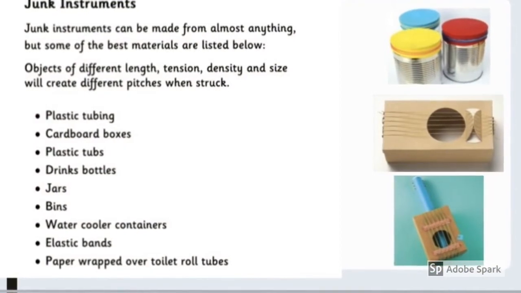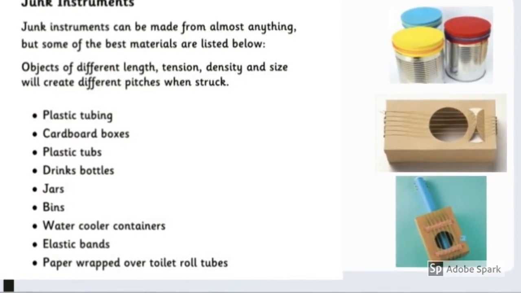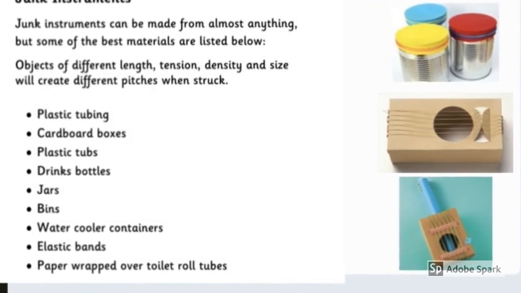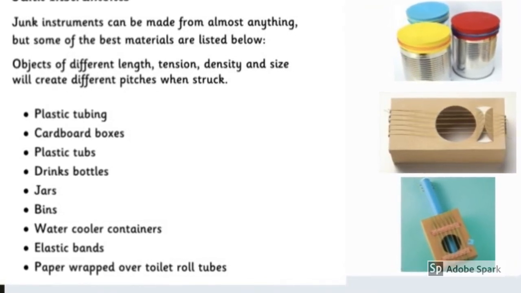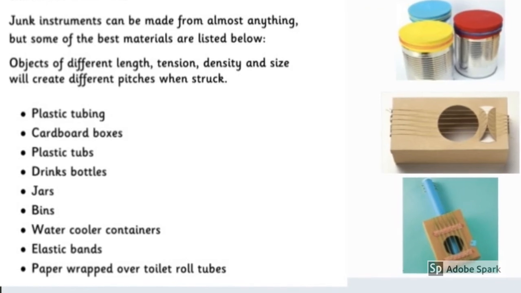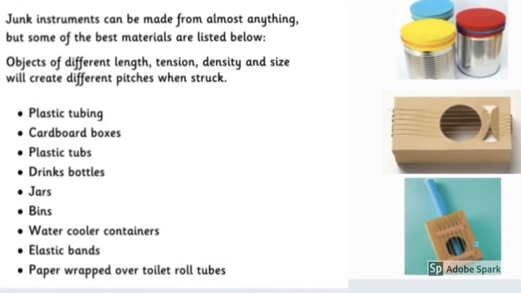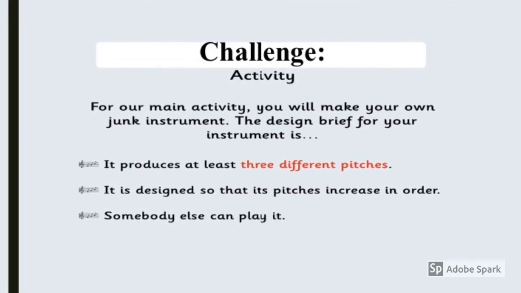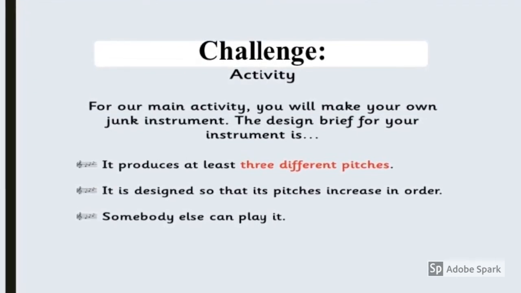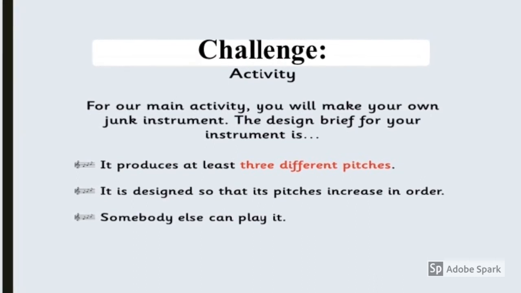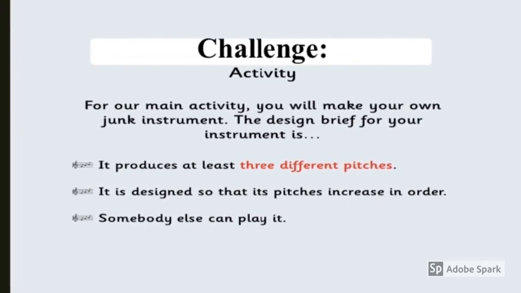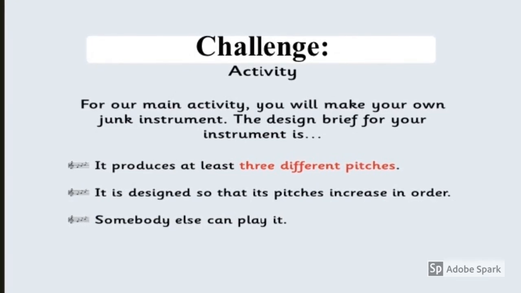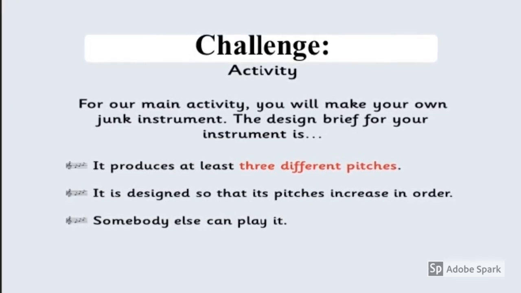Activity 2. You can have a go at making your own instruments using some random junk model from your house, such as a tin with a bit of plastic and some elastic bands, or an old tissue box with some string and a little bit of sellotape. Here is your challenge for your junk instrument making. It needs to be able to produce at least 3 different pitches. Can you design it so that its pitches increase in order? And can somebody else play your instrument? Have a go, have fun and enjoy.